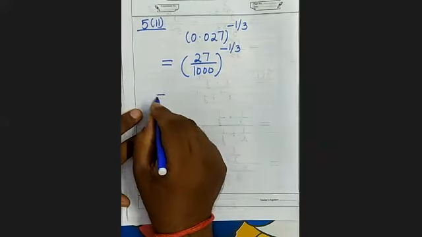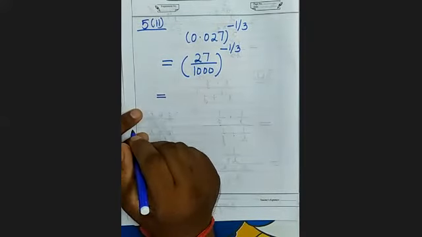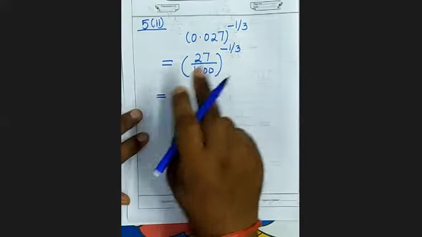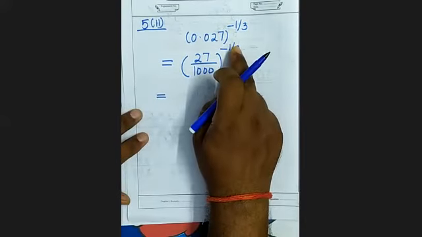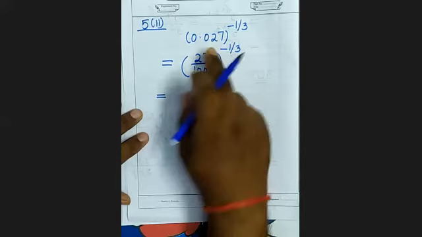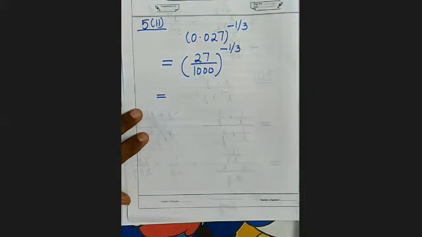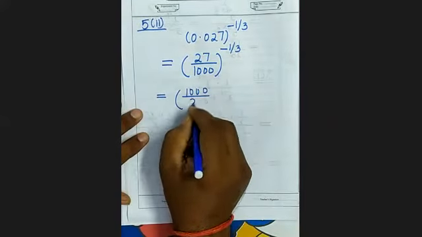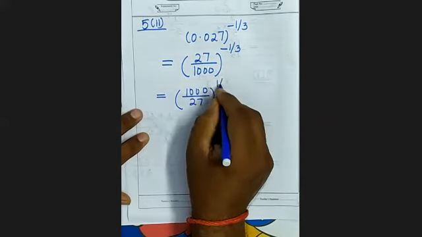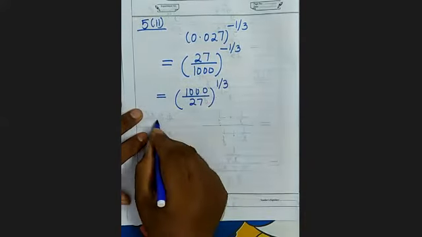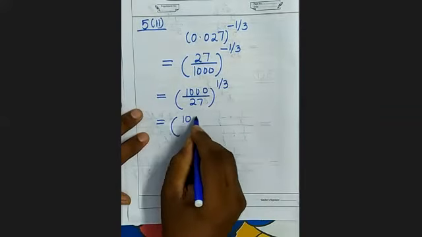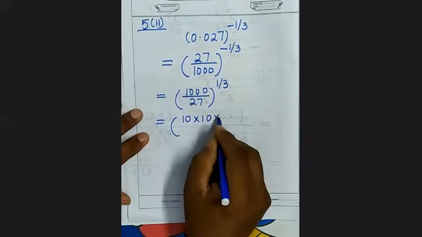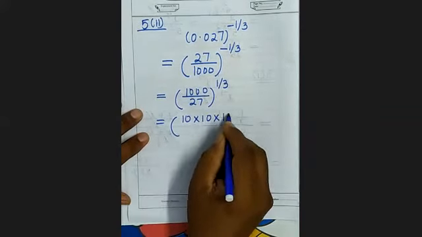Since the power is negative, therefore, in order to make it positive, you reciprocate the base. मतलब बेस का उल्टा कर दे. Reciprocate the base, मतलब बेस का उल्टा कर दे. Power will become positive. Now see here, 1000, how will you write? 10 into 10 into 10. This is 3 into 3 into 3.